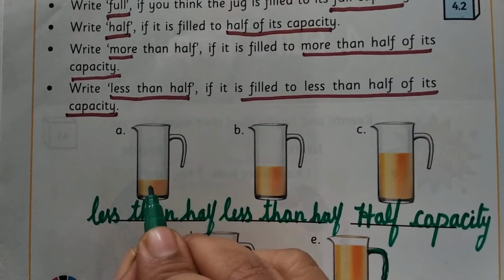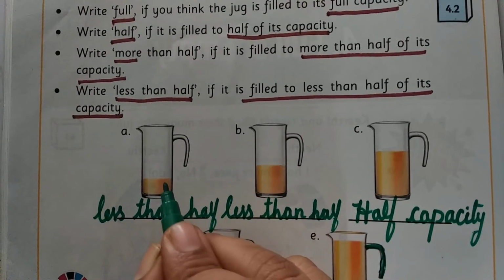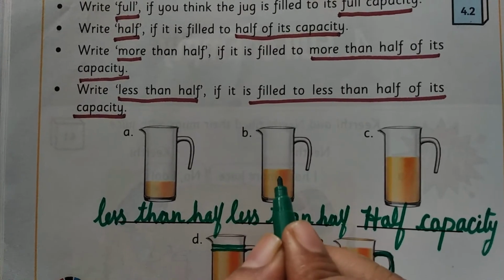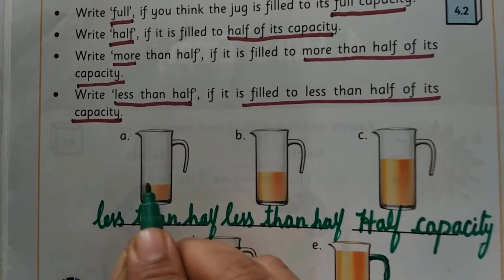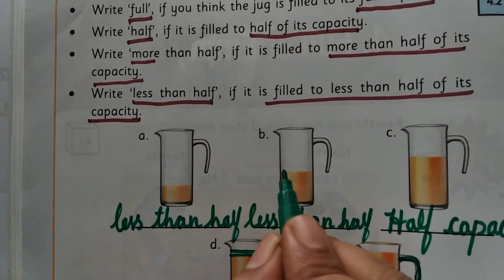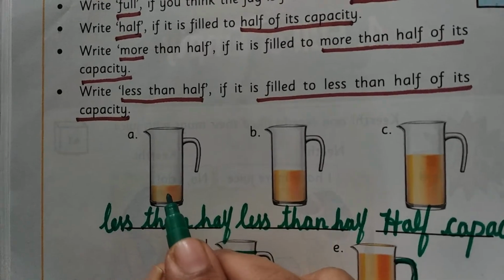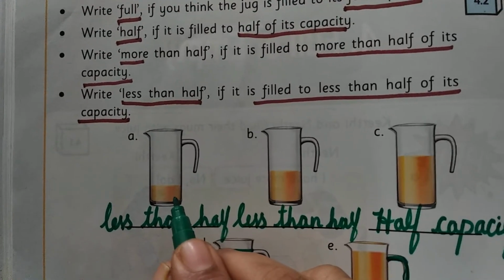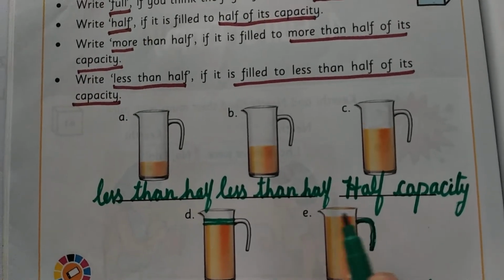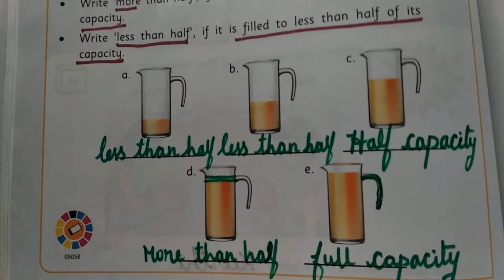And see in the first figure, below half only, this diagram also is there. This juice is very less when we compare to this figure. See, in this mug, the juice is very less when we compare to this mug. Okay, so it is very little. So this also we call it as a less than half. Okay, so this is the half and this is the full. So you want to write for these figures.